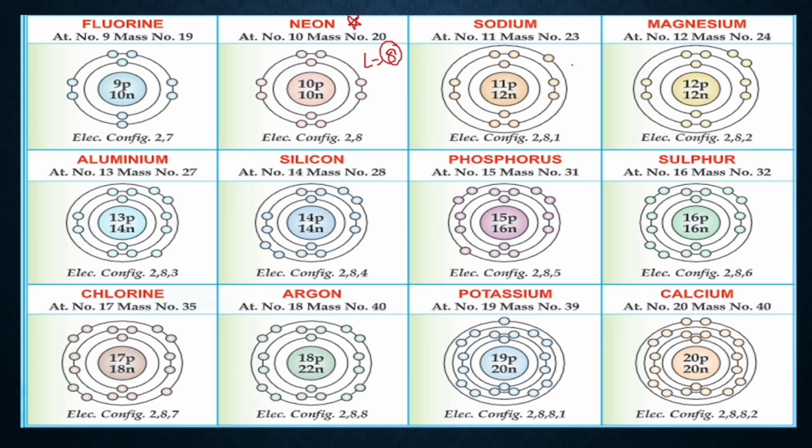Then after L, M starts getting filled up. M has 1 here, 2 here. Then you have aluminium with 3, 4, 5 in phosphorus, 6 in sulfur, 7 in chlorine, and 8 in argon. So in argon, the M shell has 8 electrons. So argon is a noble gas. After that the N shell starts filling. So for potassium N has 1 and for calcium N has 2.